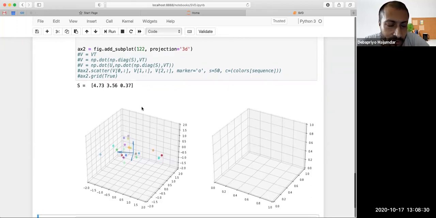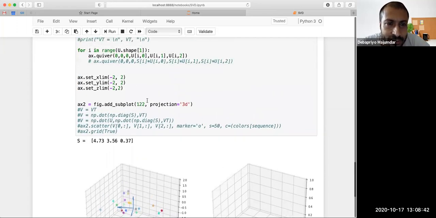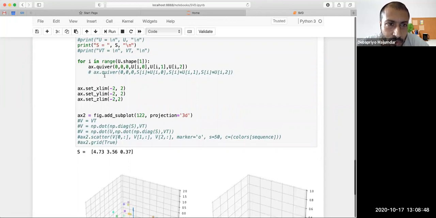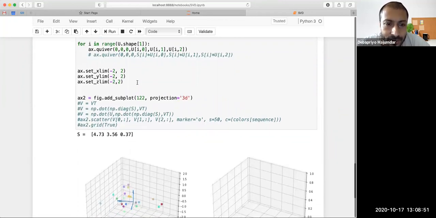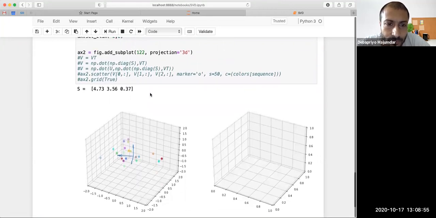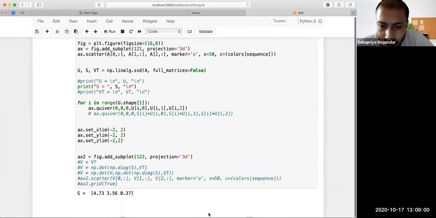So you can actually try this out. Just finish this portion of the code similar to what we did, except that in case you cannot draw an arrow, you have to draw a quiver and all these things. So this is what you may want to do on your own. All right, so this is pretty much what I wanted to cover at this point. Do you have any question?